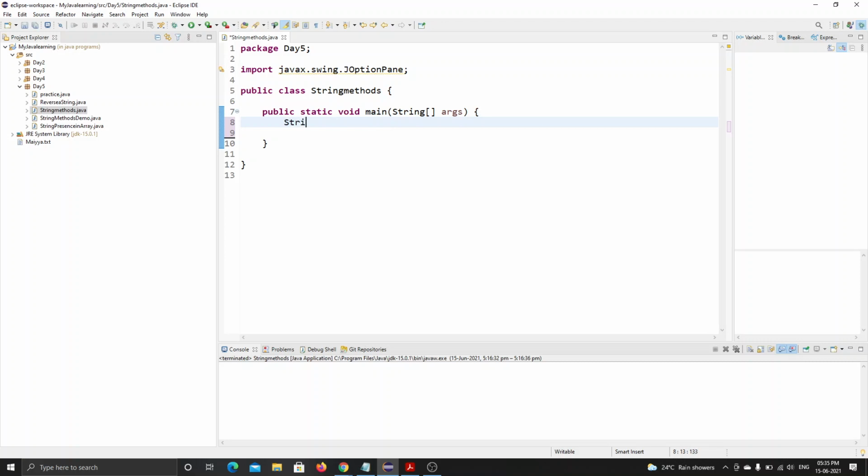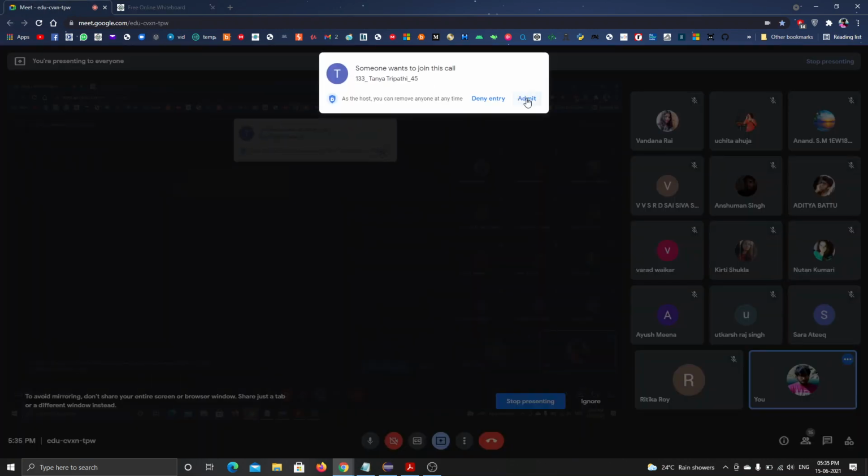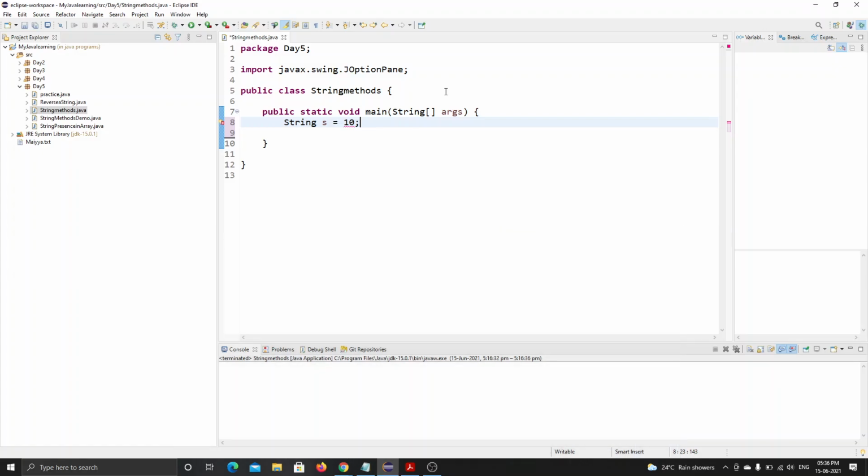We will be defining strings in two types, and I will explain that, but first let's see what happens if I add a string and an integer. Let's say string s is equal to 10. Sorry, we must include double quotes.